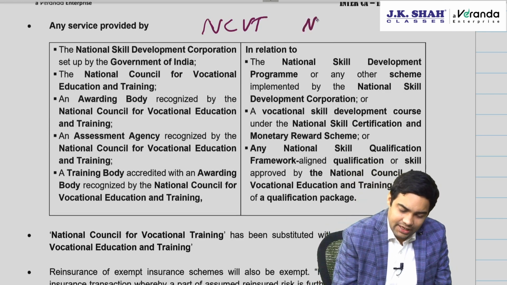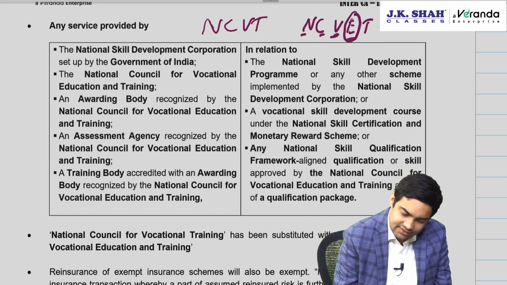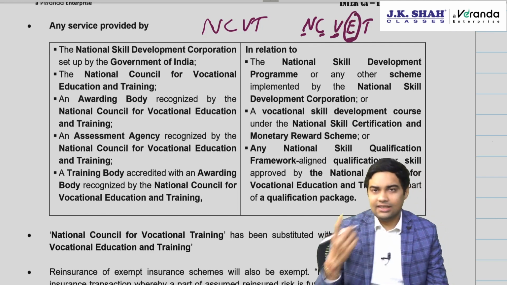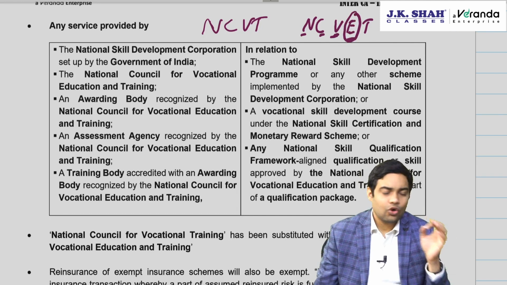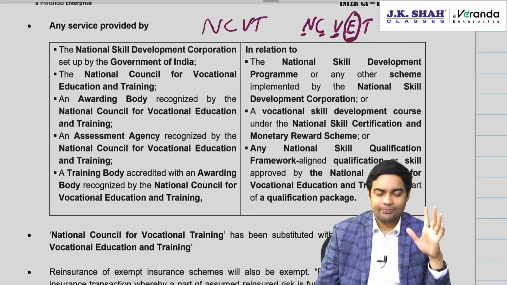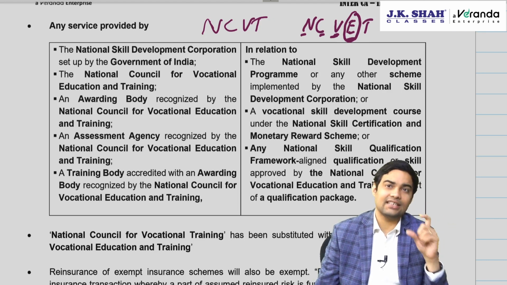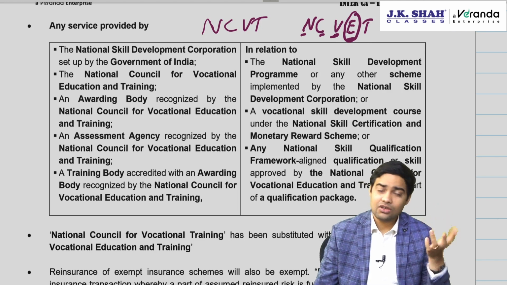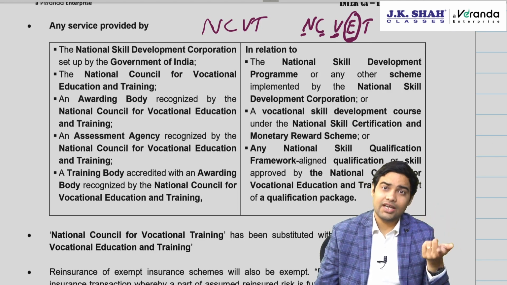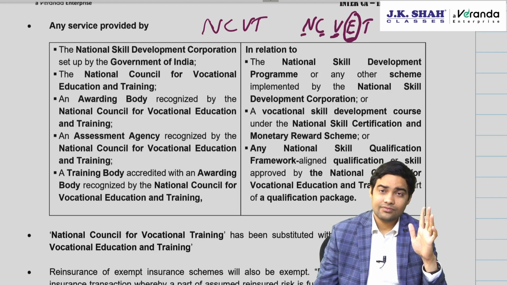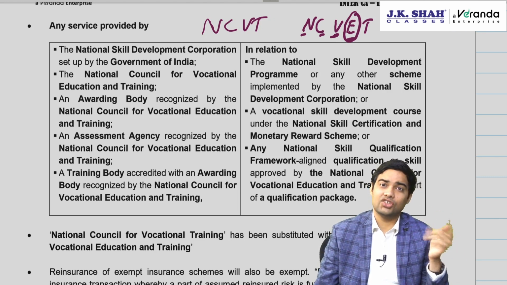It has now become NCVET, National Council for Vocational Education Training. And NCVET, any course which is approved by NCVET is exempted under the education entry. Now they have added NCVET under this National Skill Development Corporation entry also, that NCVET providing courses under this entry also will enjoy an exemption.